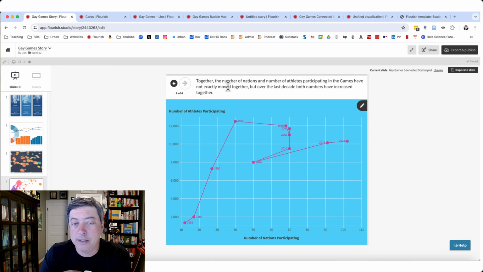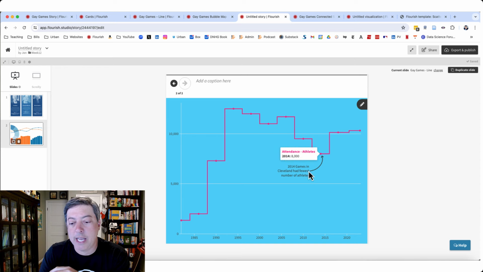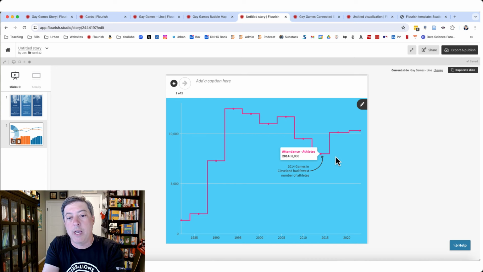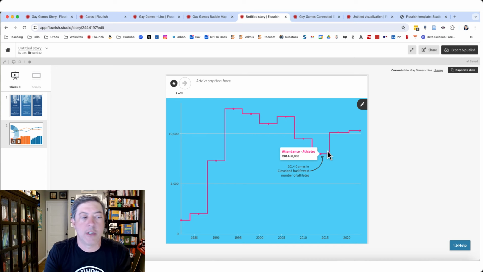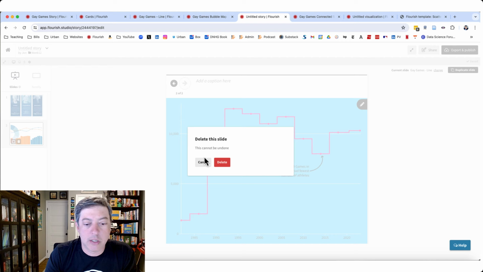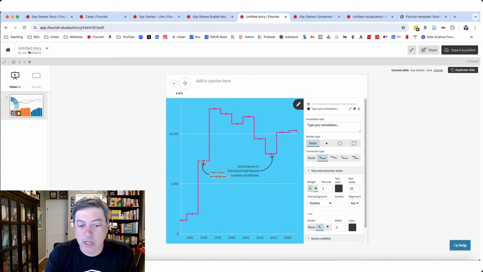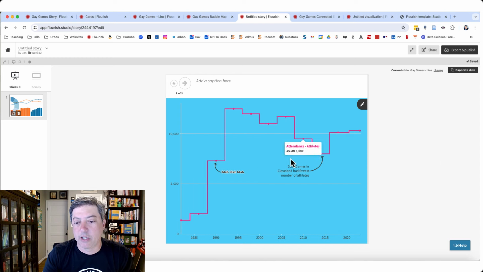I wanted to show you one last thing because the annotation's kind of nice in Flourish, but if I go back here, you can't add these types of annotations in the core tool. So when you build your line chart, you can't do the annotation like this. You can only do it in the story version. So if I, let's say, delete my cards. So let's say I just want to have this graph and I want to have a bunch of annotations, right? So I want to add another annotation here and I want to say, blah, blah, blah. Whatever I have in my annotations here. And this is the graph that I want to publish, but I don't want this thing here.